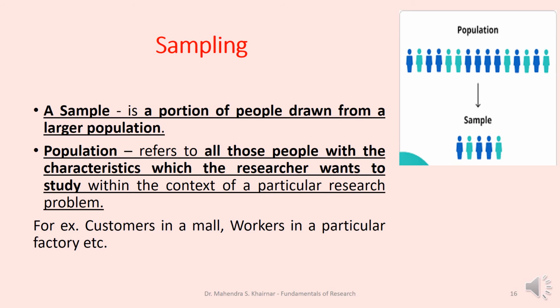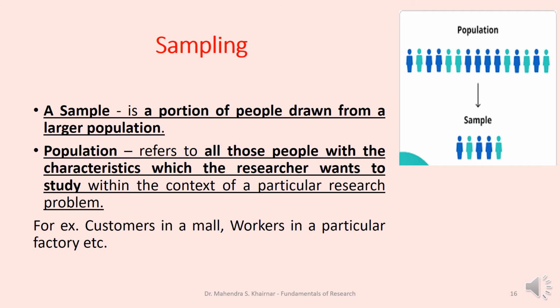Population means a particular group of people, particular class of people from whom we want to collect information. But it is not always possible to collect information from all this population, and therefore we collect a sample from the population. But the sample must have all the representative characteristics of the population.